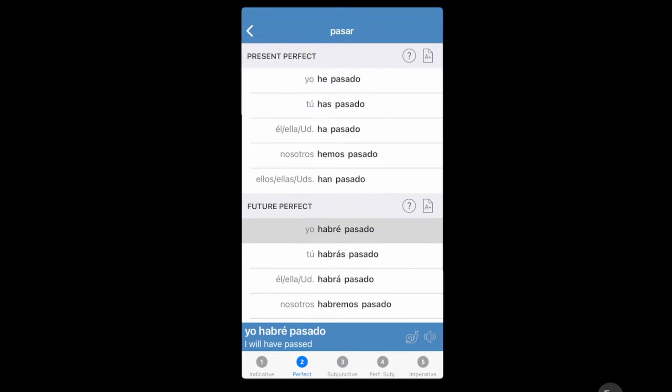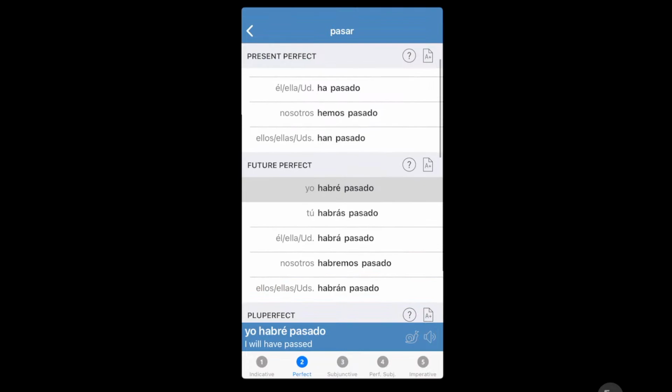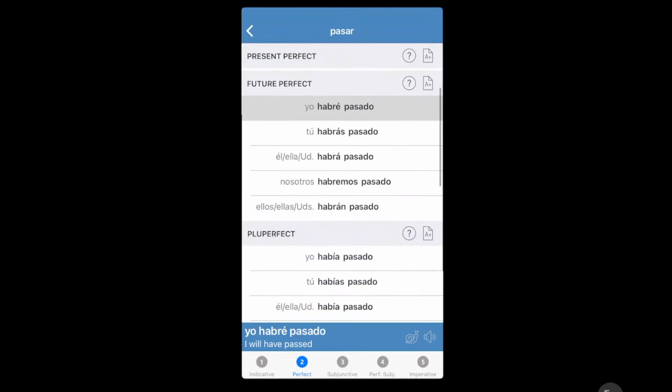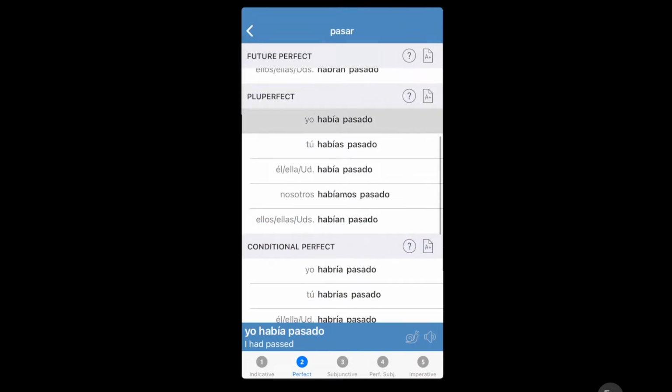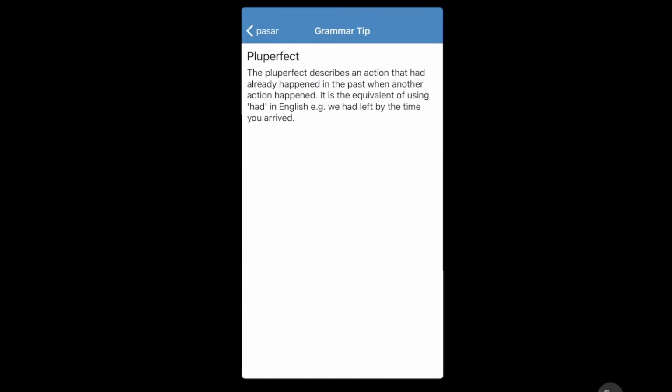Okay? Now I will have passed, right? And we see the translation at the bottom. And we can see that we have a repeating pattern of when we're talking about the future. Add E, AS, A, emos, and the pattern starts to repeat itself even when we're using the helping verb haber. This, I had passed. Right. So something else has to happen, and that becomes really confusing.